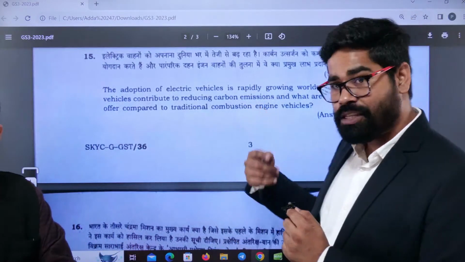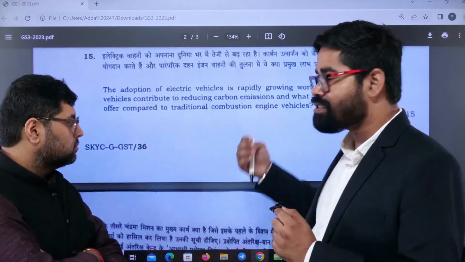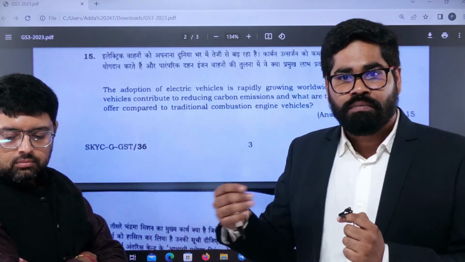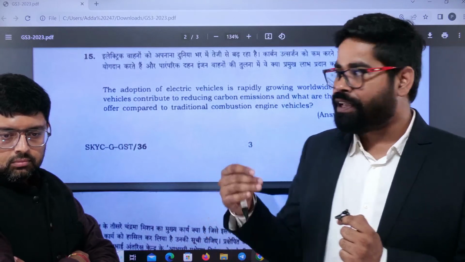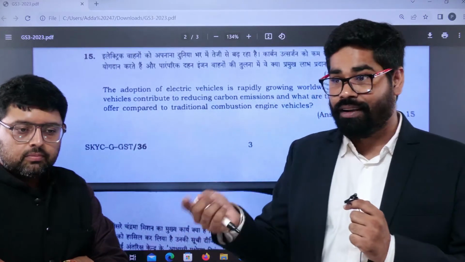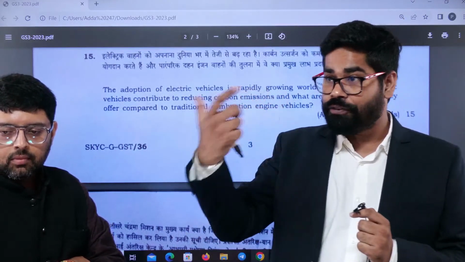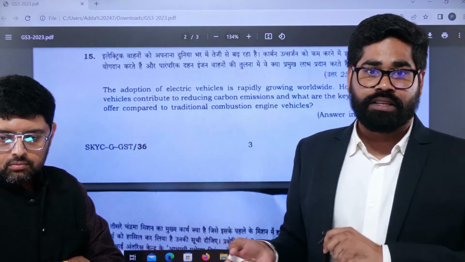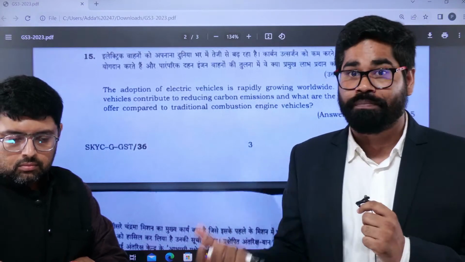So on this line, and especially if you look at this, the government has announced from time to time that by 2030, most of our fleets will be electric vehicles. You can see that if we talk about Uttar Pradesh or Delhi, there has been quite a heavy adoption of electric buses there.